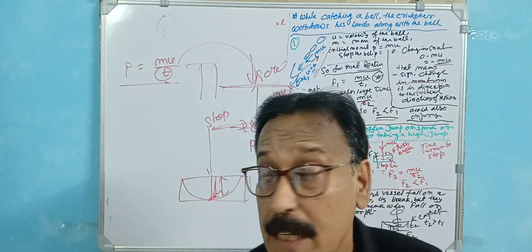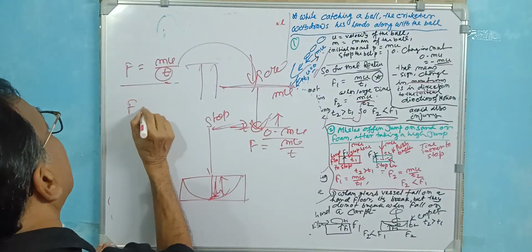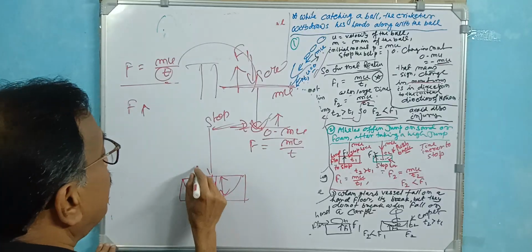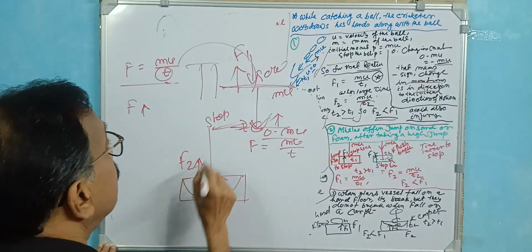On a solid medium, you stop immediately and the time is very minimum. If the time is less, the reaction force F is greater, but here the reaction force is less.